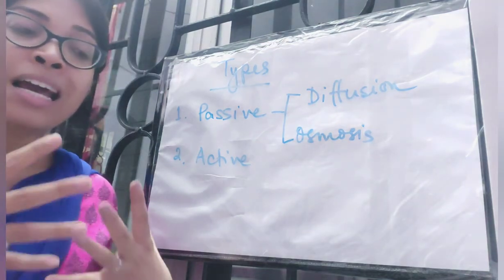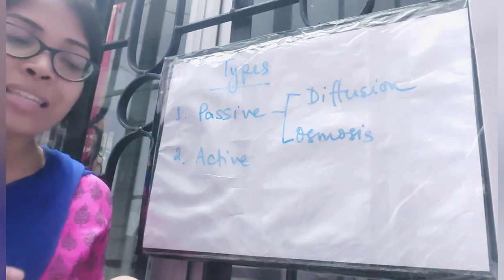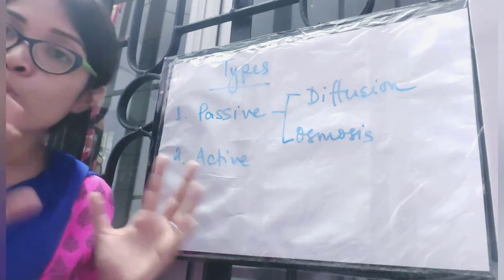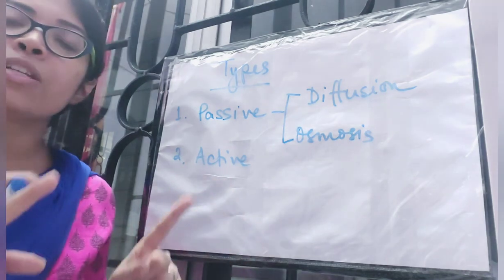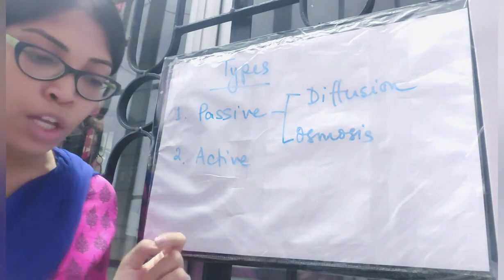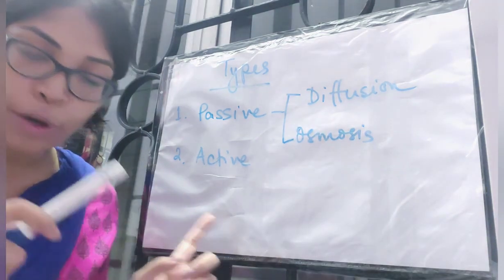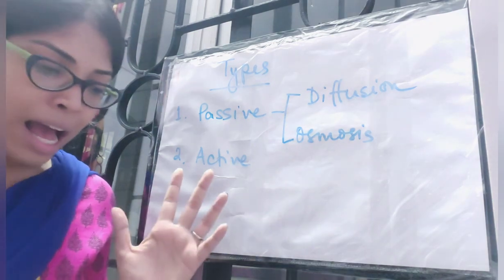They are just saying that all these things happen by the process of diffusion. You know that these things happen, but now you get to know that they happen by diffusion. So you can learn any 4 points from point number 2 to point number 7.